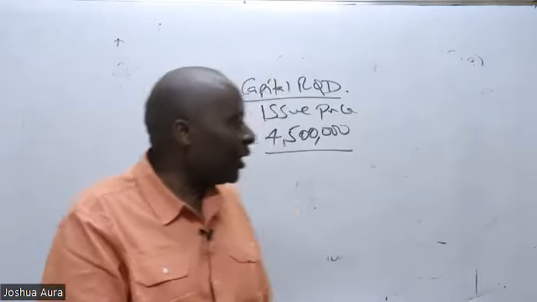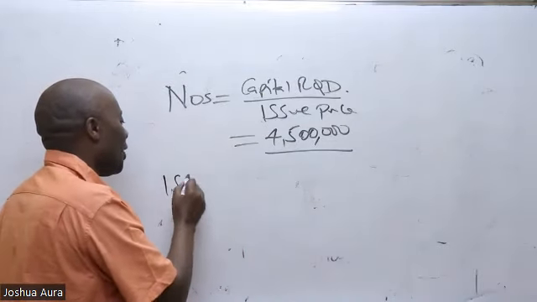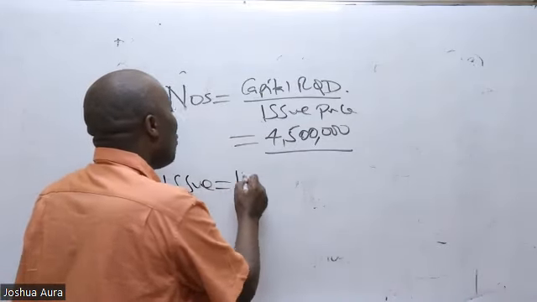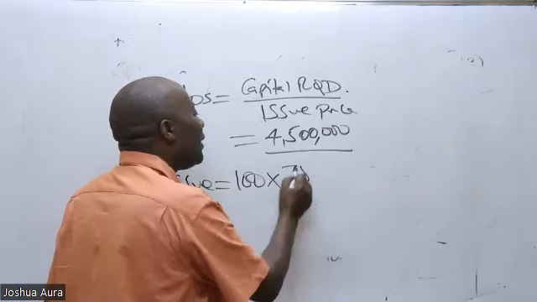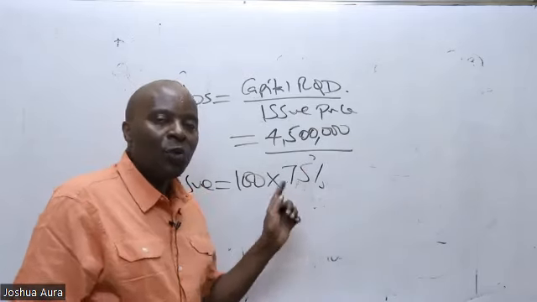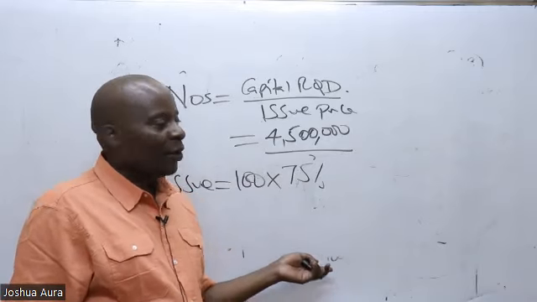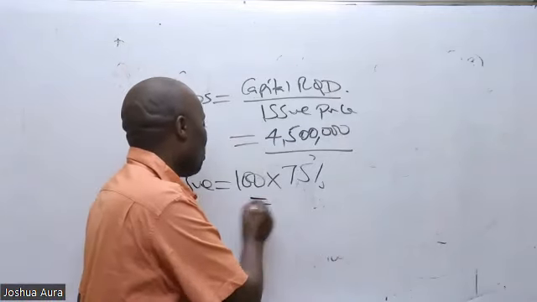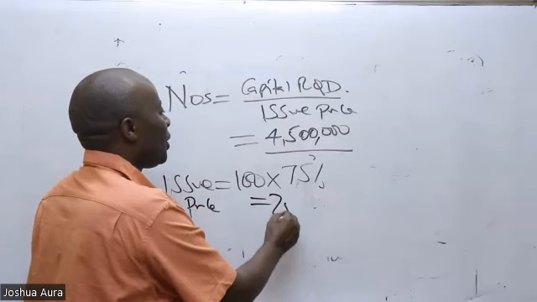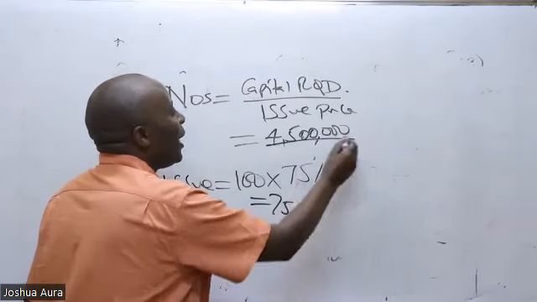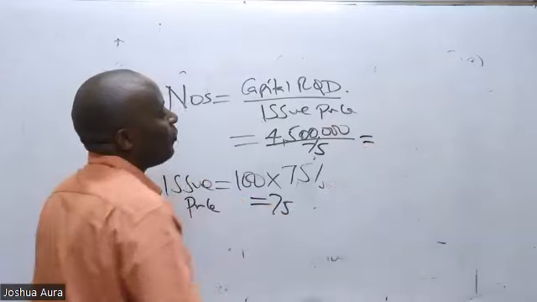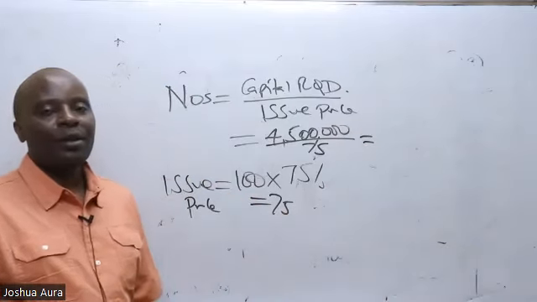So in this case here, the issue price, listen to me very well. The issue price will be the par value multiplied by the discounted percentage. When we discount 25%, we'll be left with 75%. Then this would mean that our issue price is 75. So please come here and divide this by 75. Give me an answer now.